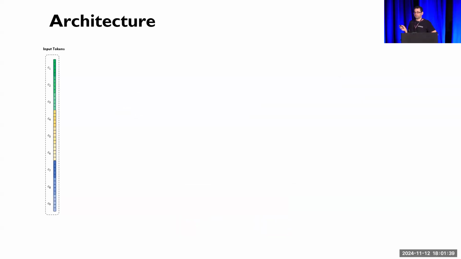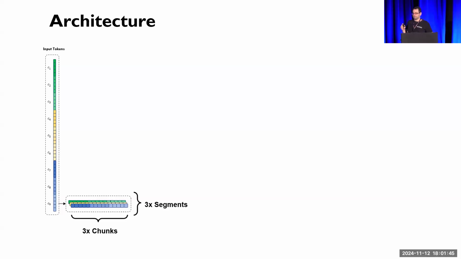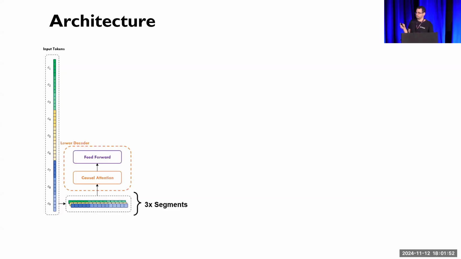So we take a long sequence and divide it into chunks, C1, C2, and so on. We also divide it into segments. In the figure here, we have a green, a yellow, and a blue segment, each containing 3 chunks. Within each segment, we independently apply causal attention in the standard fashion inside the lower decoder.